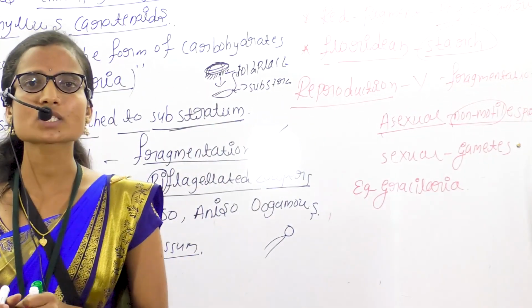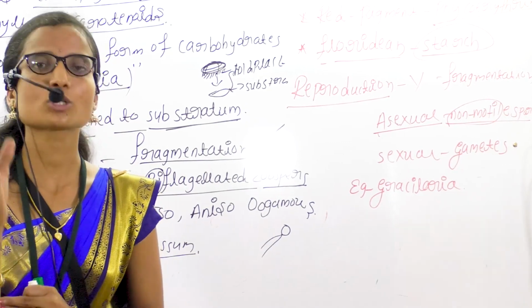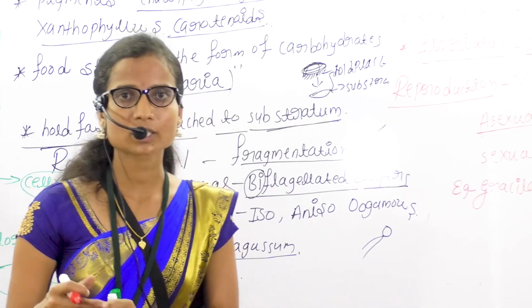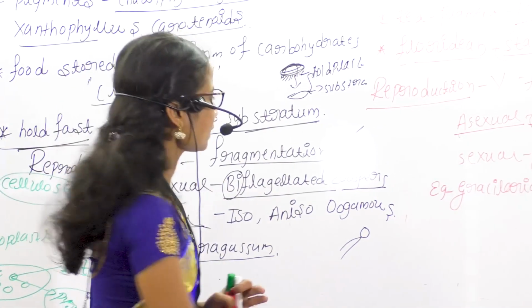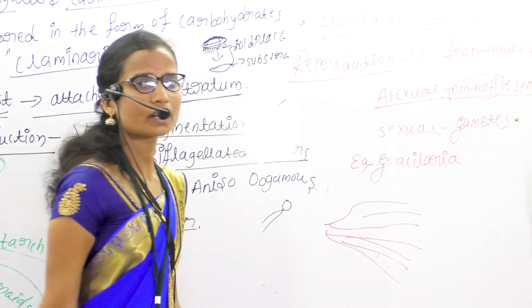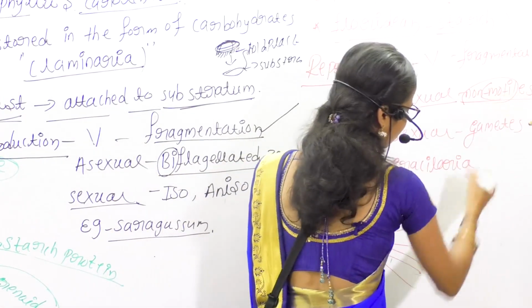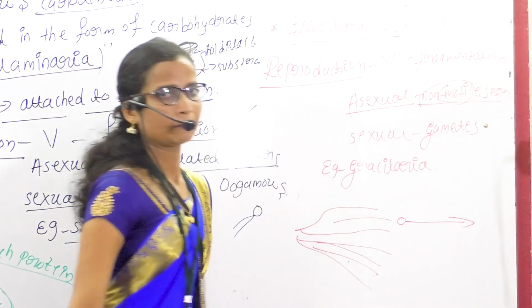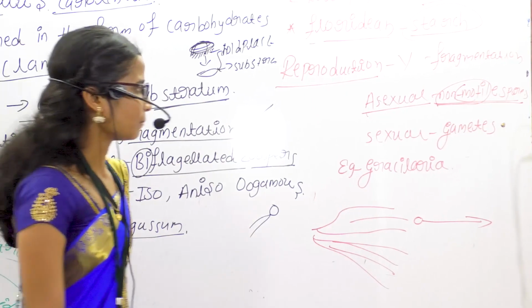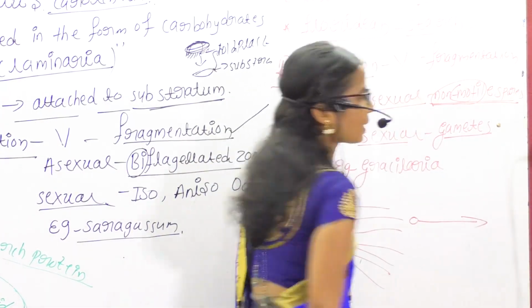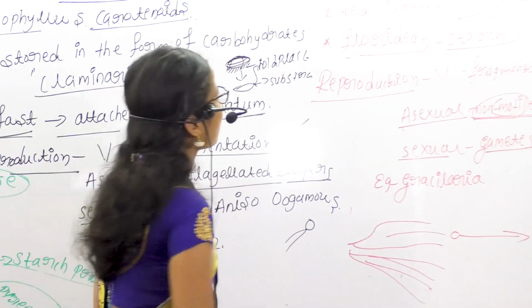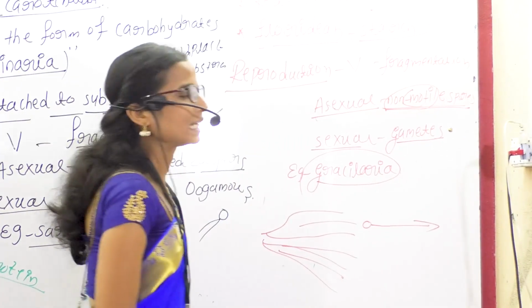Motile means the spores move in a straight line. Here the spores are non-motile, so they move randomly. Sexual reproduction takes place by fusion of gametes. The example for Rhodophyceae is Gracilaria.